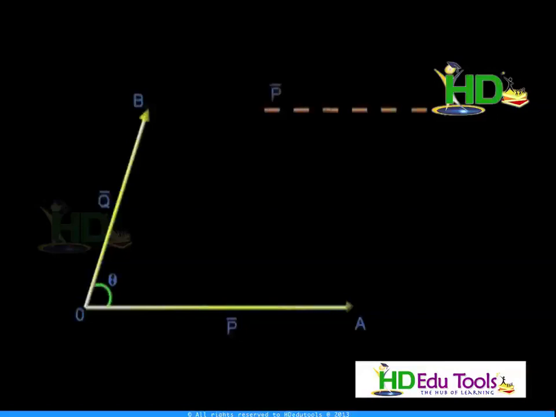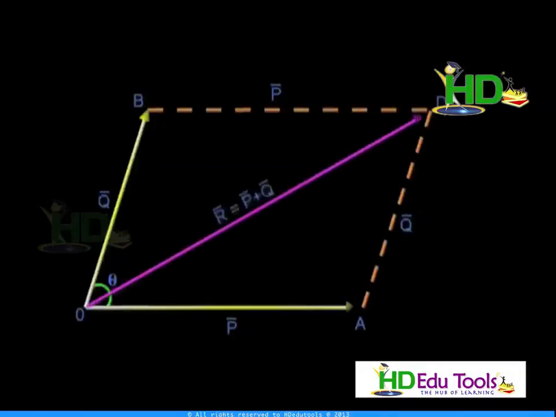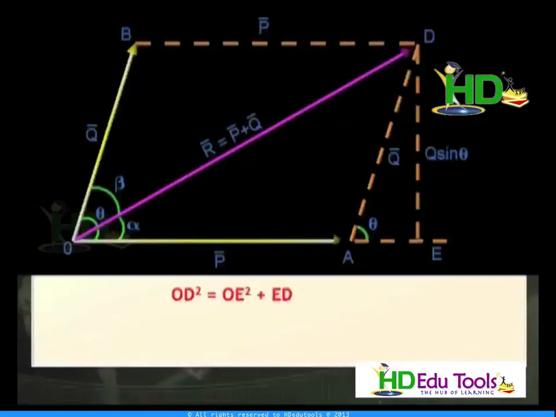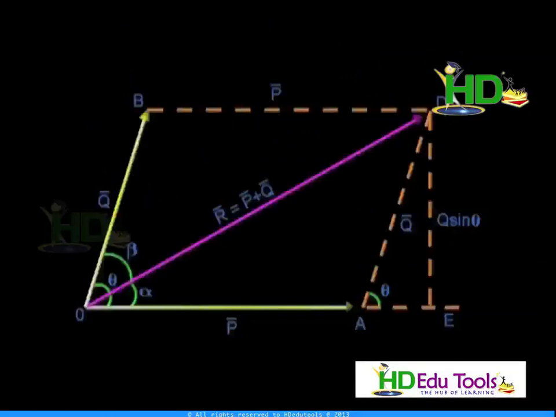Let P and Q be two vectors drawn from O. Theta is the angle between these two vectors. By drawing BD equivalent to P and AD equivalent to Q, a parallelogram OADB can be completed. OD is the diagonal of this parallelogram which represents the magnitude and direction of P plus Q, and DE is normal on OA. You see the figure? From triangle ODE, we can write OD square equivalent to OE square plus DE square. The triangle is a right angle triangle, and using Pythagoras theorem I have written this.